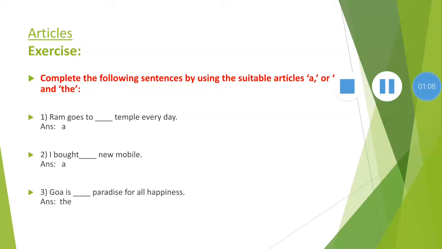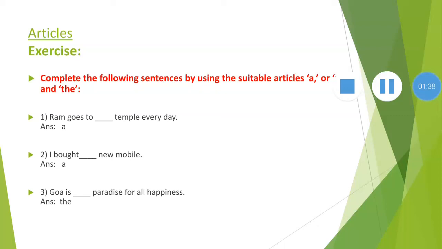So students, here are some exercises. We have to use the correct articles in their right places. In this exercise, fill in the blank is given. In the gap, we have to use the correct article in its right place. If needed, you have to use the article. If there is no need, you will delete the article. So let's see the examples.